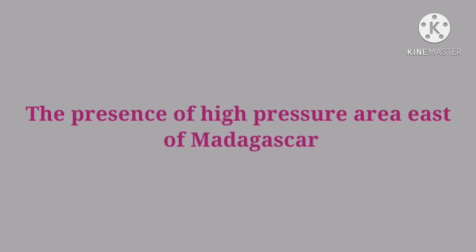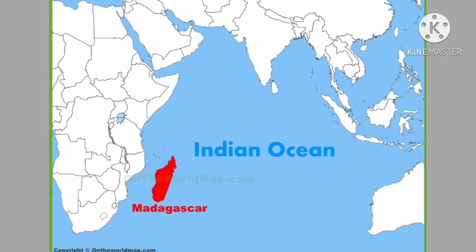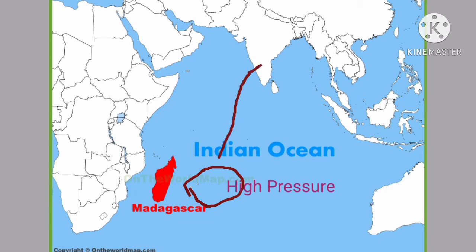Next point, the presence of high pressure area east of Madagascar. Here you can see Madagascar. The presence of high pressure area approximately at 20 degrees south over the Indian Ocean. The intensity and position of this high pressure area affect the Indian monsoon. We studied that the wind moves from high pressure area to low pressure area. When the wind blows from sea to land, it carries moisture and causes rainfall.